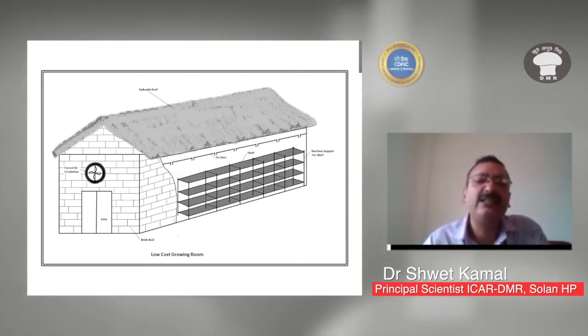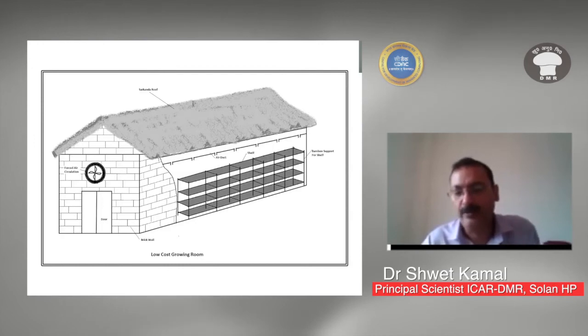Inside that there is a forced air circulation duct which is fitted with a blower fan, and which actually induces the air inside the cropping room for the oxygen.